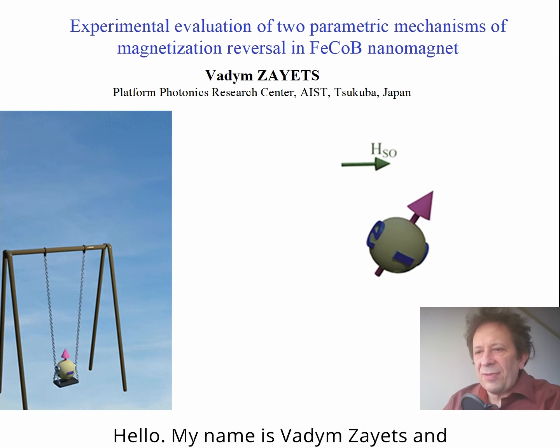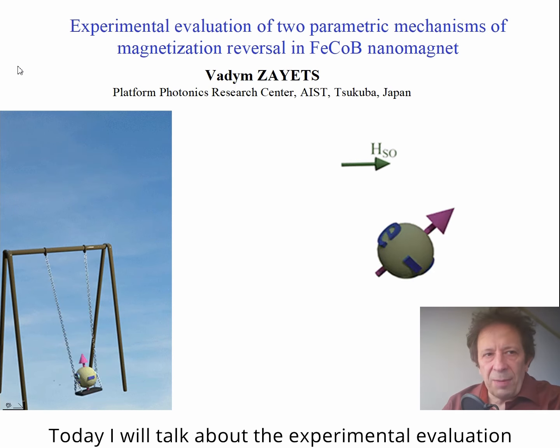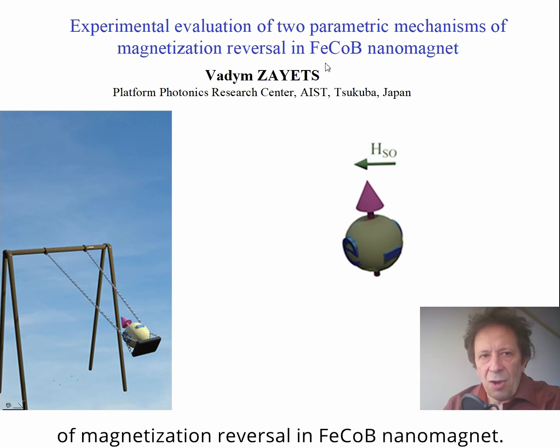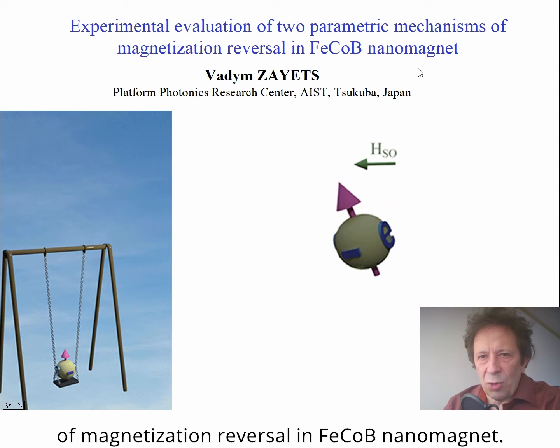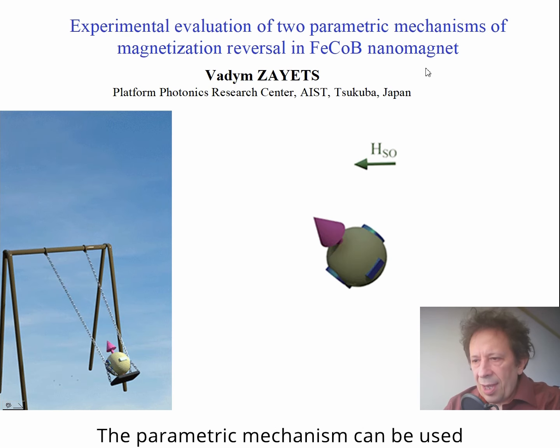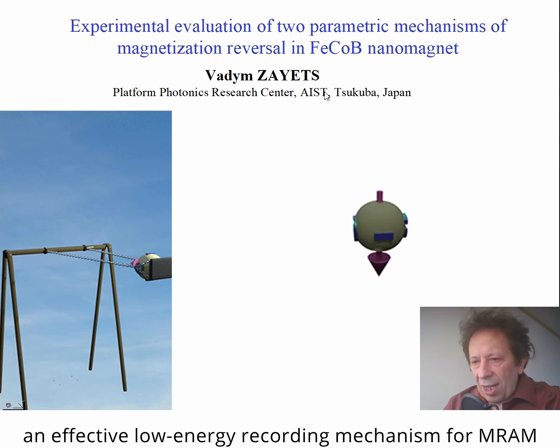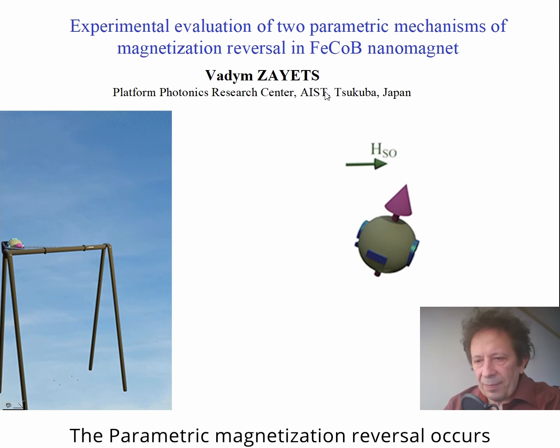Hello, my name is Vadim Zayats, and today I will talk about experimental evaluation of two parametric mechanisms of magnetization reversal in iron cobalt boron nanomagnet. The parametric mechanism can be used as an effective low-energy recording mechanism for MRAM.